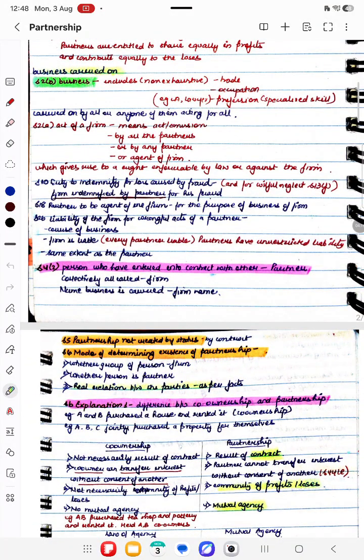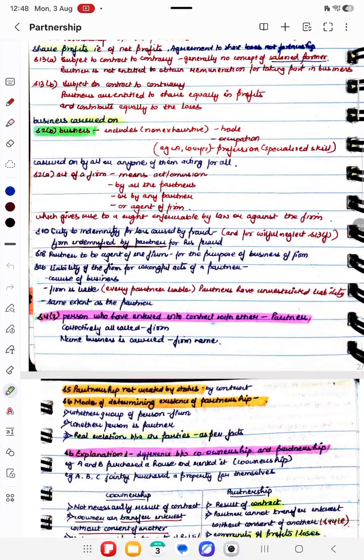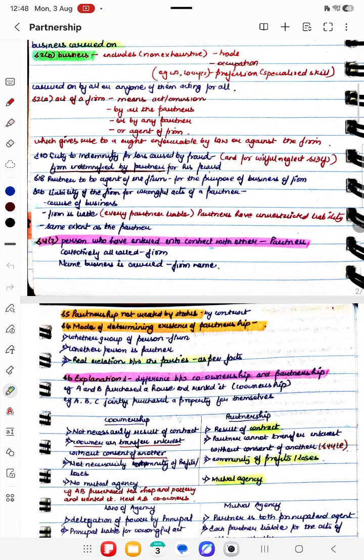Individually, persons who have entered into this contract will be considered partners, while collectively they will be called the firm. The name under which the business is carried on will be called the firm name. Section 5 clearly states, as we have already dealt with, that partnership is a creation of a contract, which can be expressed or implied, and not of status, which is the case of HUF.